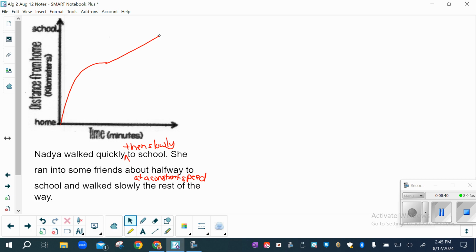Everybody can do it at the same time, looking at all 4 of them at the same time from one of them, or you can do 2 and 2. 2 of you look at one of the sheets and then figure it out and then switch. It's up to you.